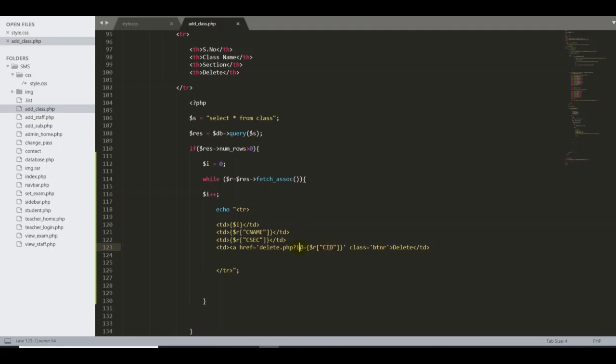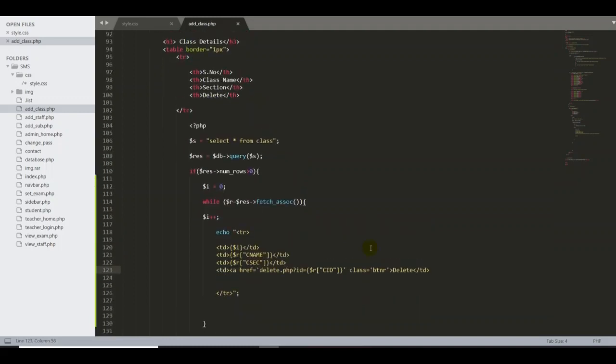Here I'm declaring a temporary variable i. In PHP you can use it the same way. Then I start with the CID in it. So that's right. Now it's working fine.